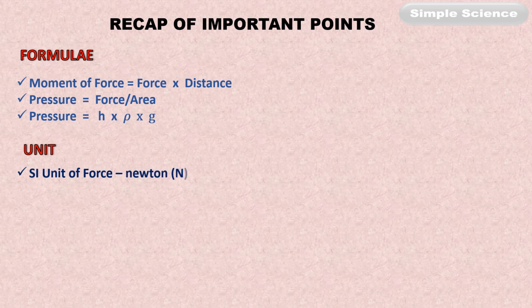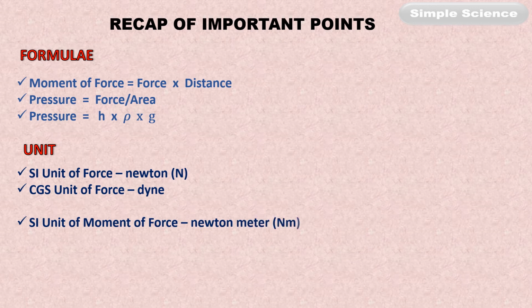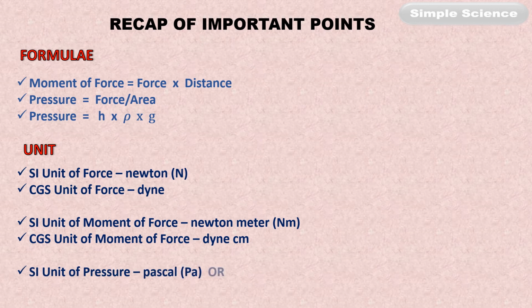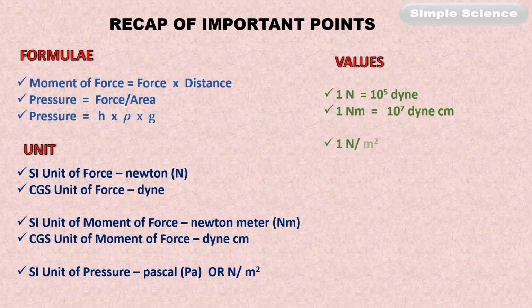Units: SI unit of force is Newton, CGS unit of force is Dyne, SI unit of moment of force is Newton meter, CGS unit of moment of force is Dyne centimeter, and SI unit of pressure is Pascal or Newton per meter square. Now some important values. 1 Newton is equal to 10 to the power 5 Dyne. 1 Newton meter is equal to 10 to the power 7 Dyne centimeter. 1 Newton per meter square is equal to 1 Pascal, and 760 mm of Hg is same as 10 to the power 5 Pascal or Newton per meter square.